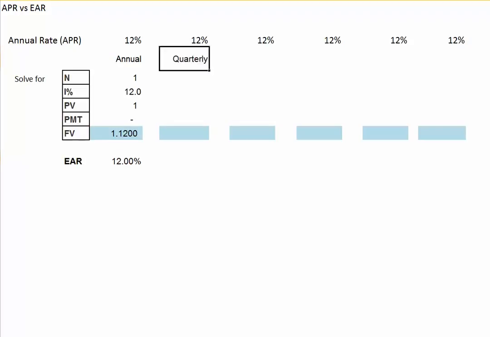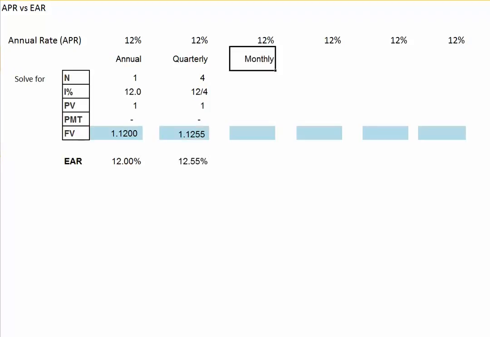However, if we have quarterly compounding, we'll put 4 for the number of periods. Our interest rate now will be 12 divided by 4. Again, the same present value, 0 for the payment. We would compute the future value and get 1.1255, which tells us our EAR with quarterly compounding is